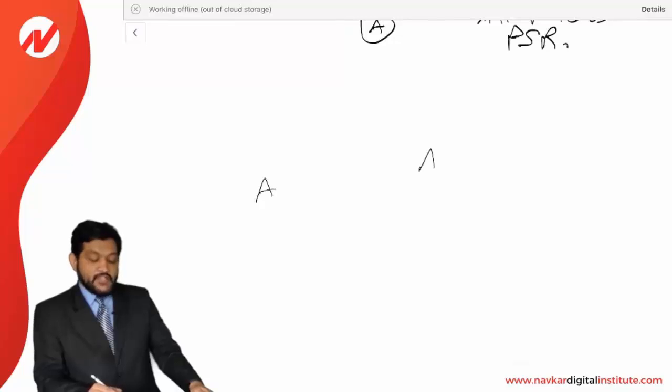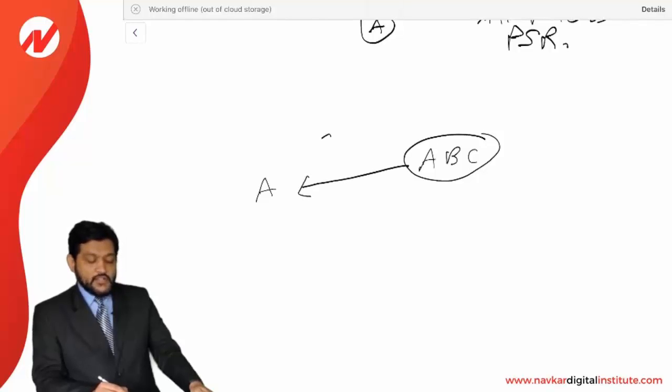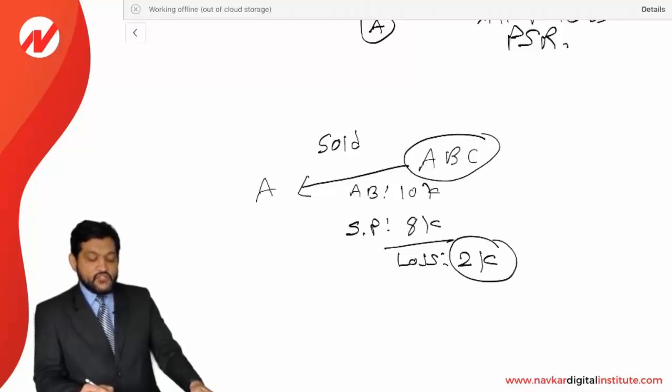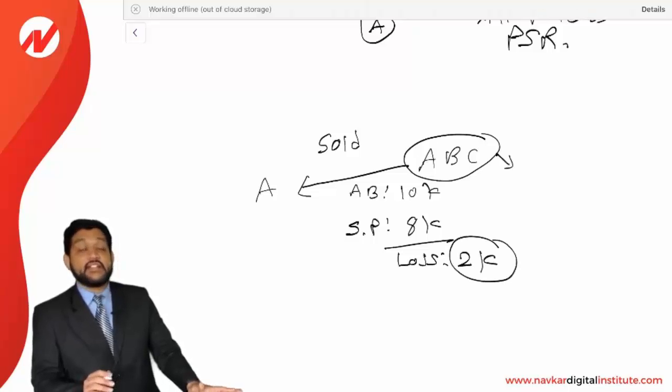A and ABC firm. ABC firm sold the asset to A, whose AB is 10,000, for 8,000. So there is a loss of 2,000, but this 2,000 of loss cannot be recognized by ABC firm.